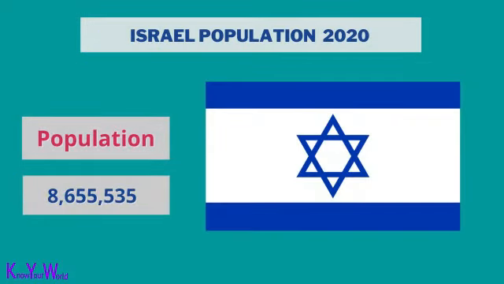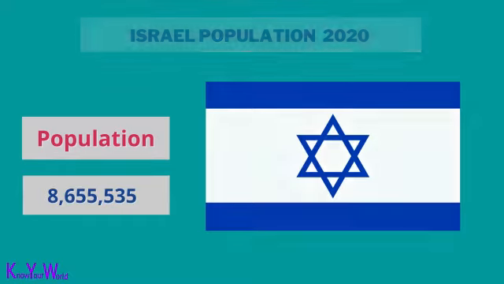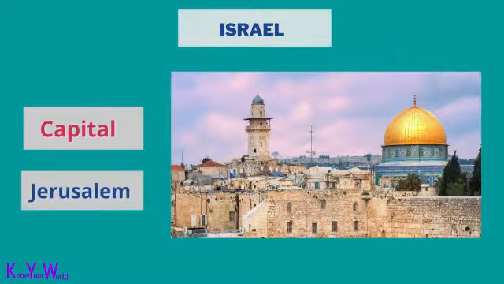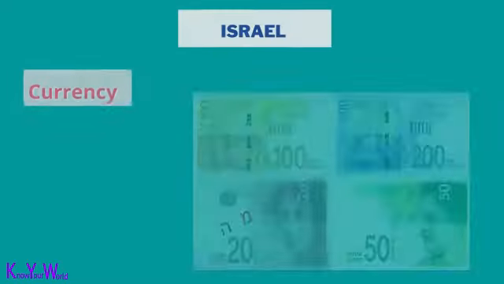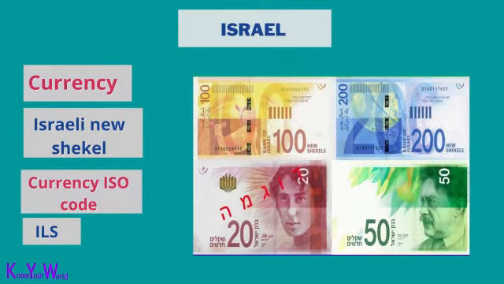Israel population is 8,655,535. The capital of Israel is Jerusalem. Israel's currency is the Israeli shekel. The ISO currency code is ILS.